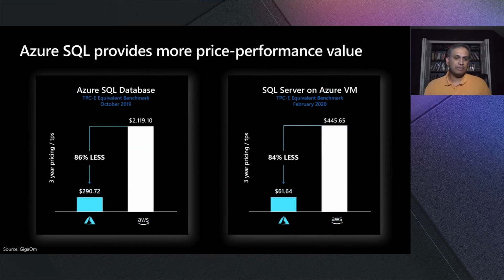So now let's look deeper into some of these. Before I do that, I also want to share with you that GigaOM, one of the analysts, did a recent benchmark study and found that Azure SQL Database or SQL Server on VMs, so whether you choose PaaS or IaaS, runs significantly faster at a very low price, nearly 85 to 86% lower, whether you pick VM or PaaS, compared to other cloud providers like AWS. So definitely there's a huge TCO and ROI if you run your workloads here, because Azure knows SQL the best.